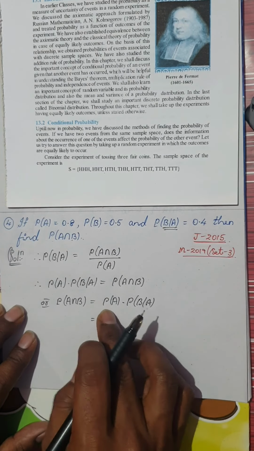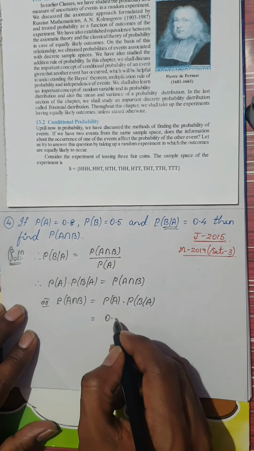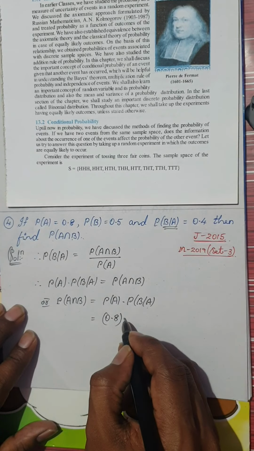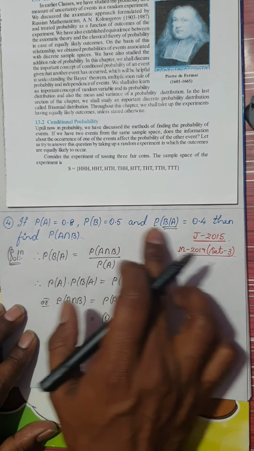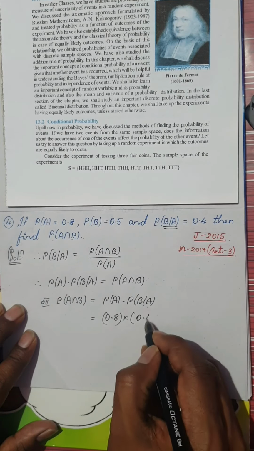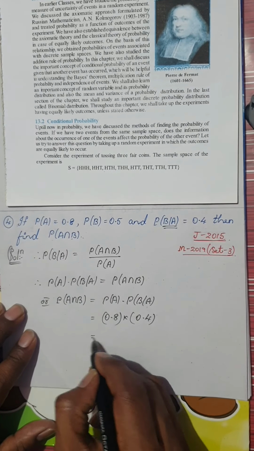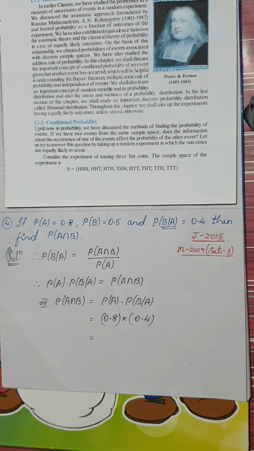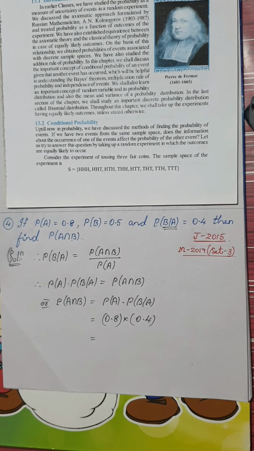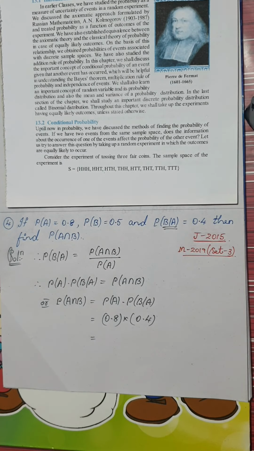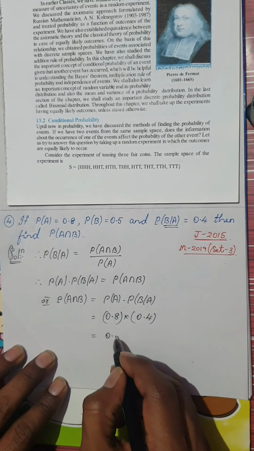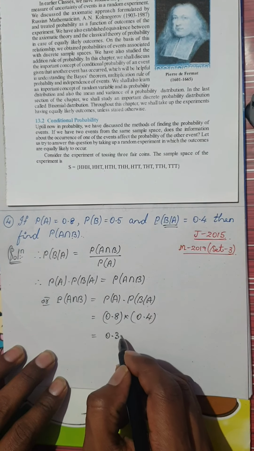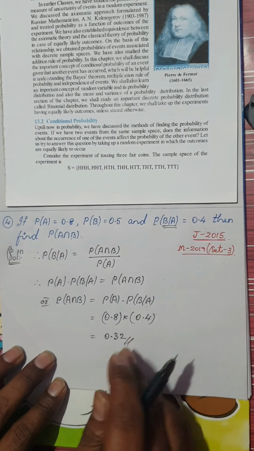So what is probability of A? He has already given it as 0.8, into probability of B given A, which is 0.4. So, use your basic calculators, 0.8 into 0.4 would be nothing but 0.32. Okay, don't call it thirty-two point. After the decimal point you have to split the terms.